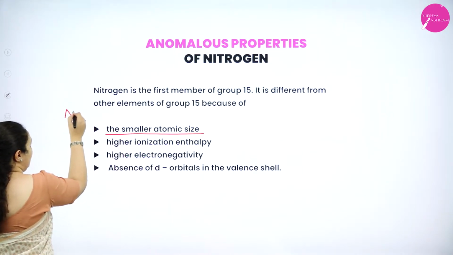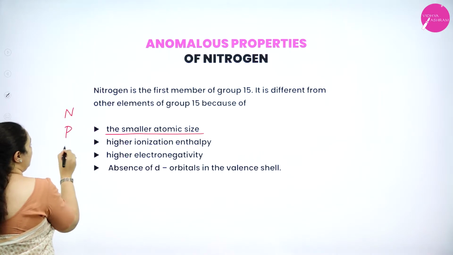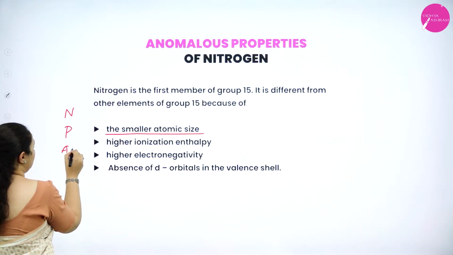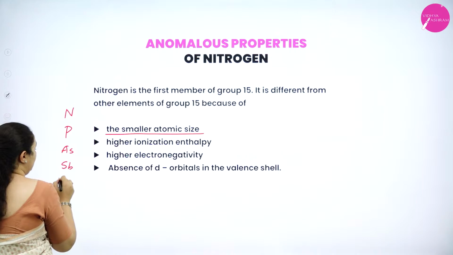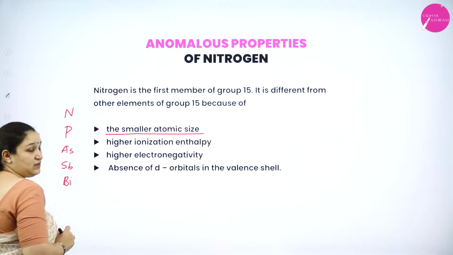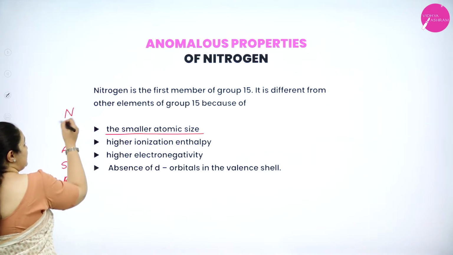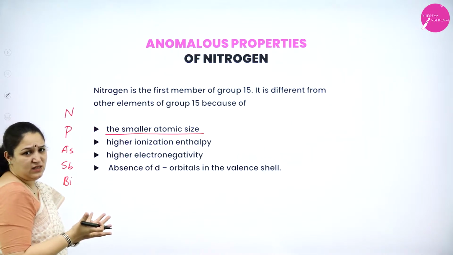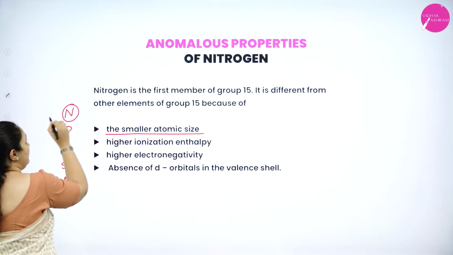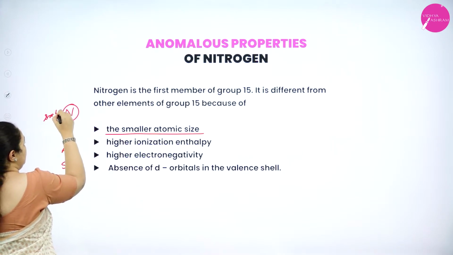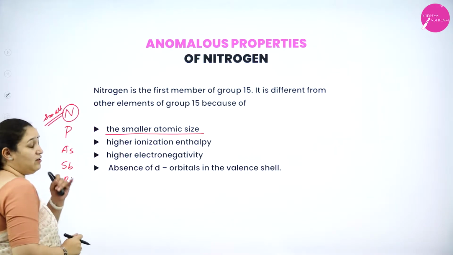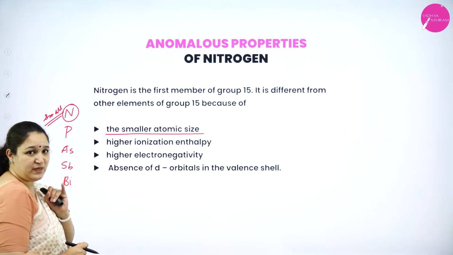What are the elements which we have? Nitrogen, phosphorus, arsenic, antimony and then bismuth, isn't it? That is down the group. As we come down the group, atomic size is increasing. That means nitrogen is having a very small size. Okay, that's the first reason for anomalous properties.